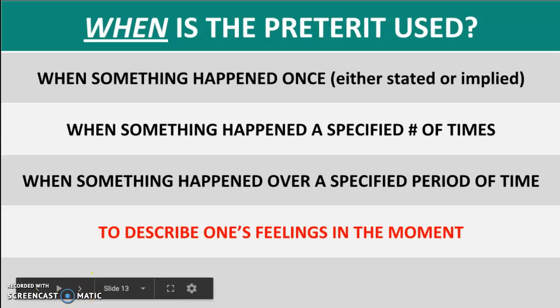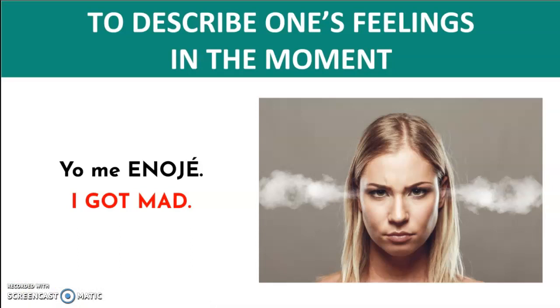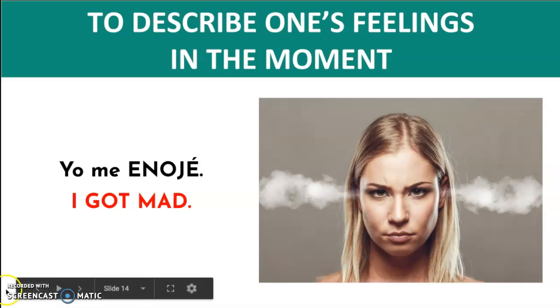To describe one's feelings in the moment. Okay. Yo me enojé. I got mad. Okay, so it happened. She was mad. She is no longer mad. It's past tense, but it only happened a specific time.